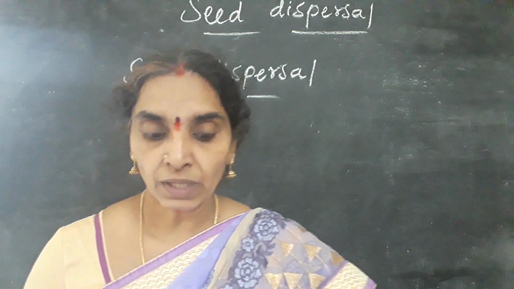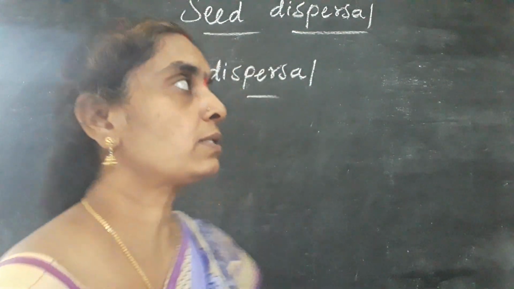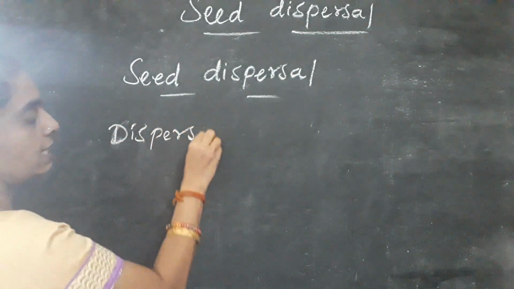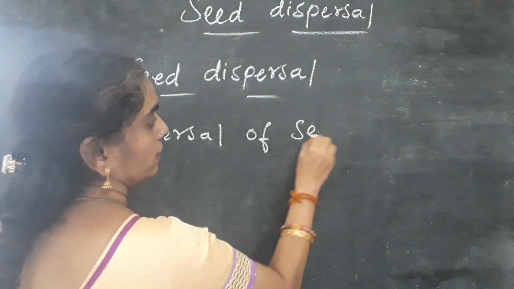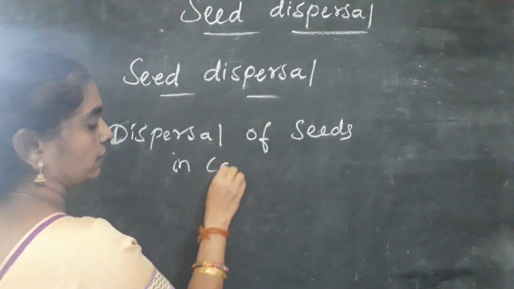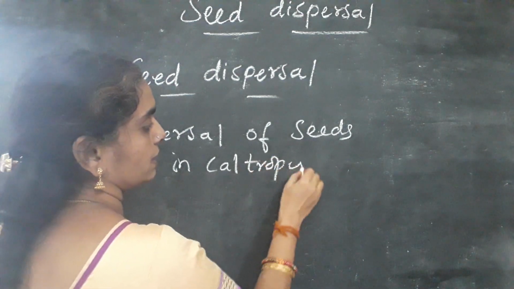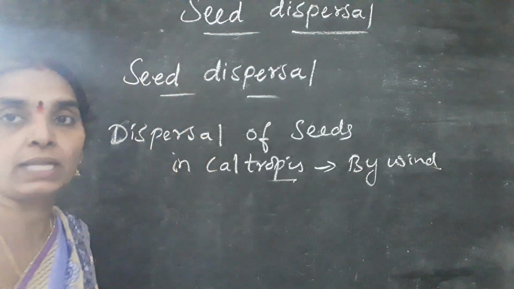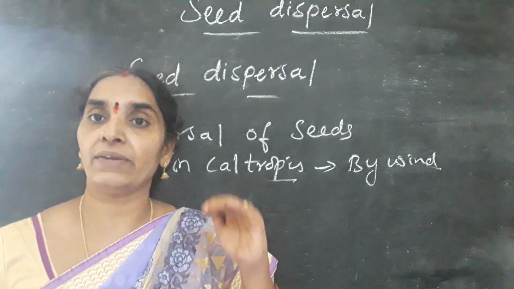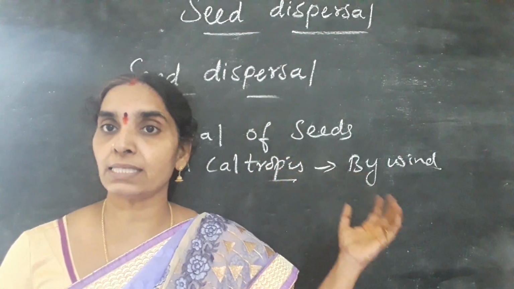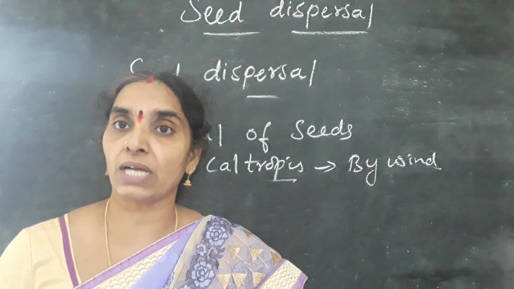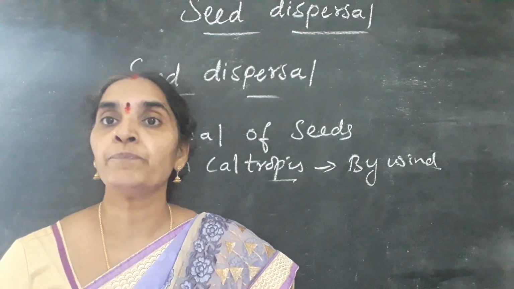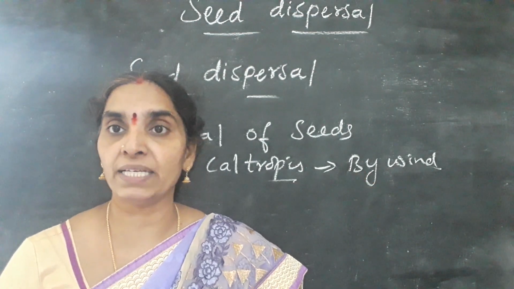Okay, children. Next, how are the seeds dispersed in calotropis? You know well that seeds are dispersed through wind in calotropis. Why is it so? Because the seeds of calotropis are very light in weight with hairy structures over them. They fly high up in the air and settle at some place, and under favorable conditions, they germinate into a new plant. This is how the seeds of calotropis are dispersed through the wind and germinate.